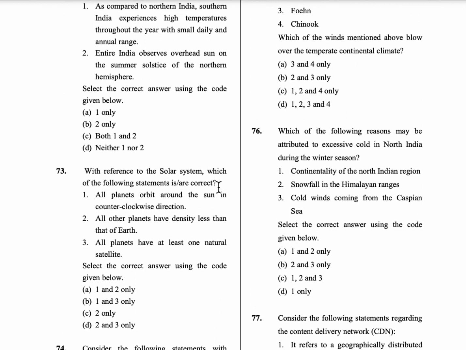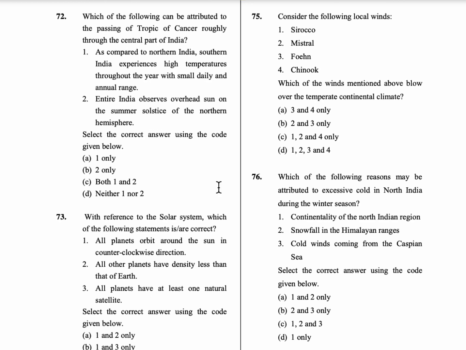75th question, consider the following local winds. First is Sirocco, next is Mistral, next is Fohn and the Chinook. So here, which of the winds mentioned above blow over the temperate continental climate? Sirocco and Mistral are the local winds of Mediterranean climate, whereas Fohn and Chinook are the local winds of temperate continental climate. So 3 and 4 are correct. So option A is the correct answer.